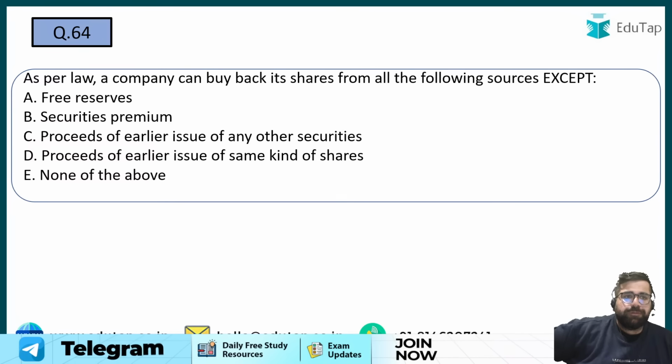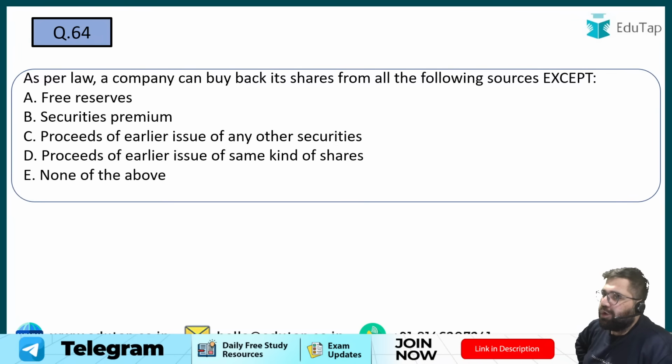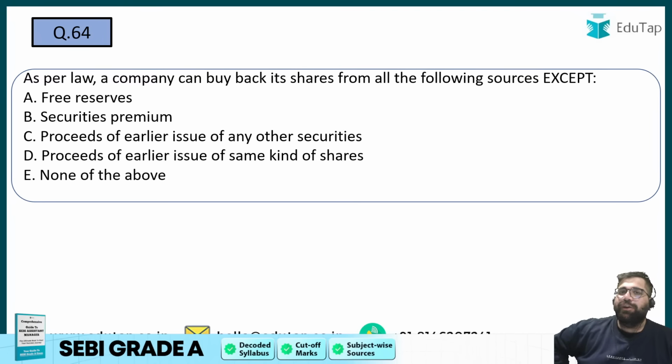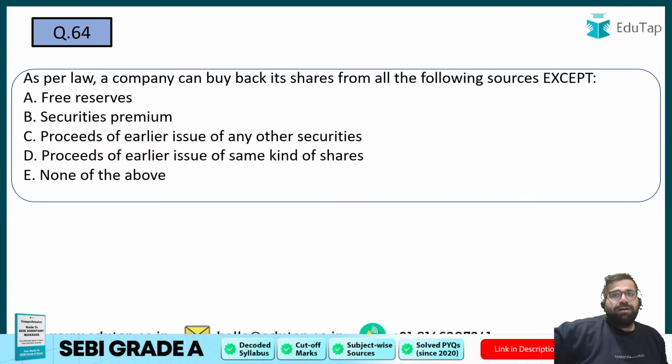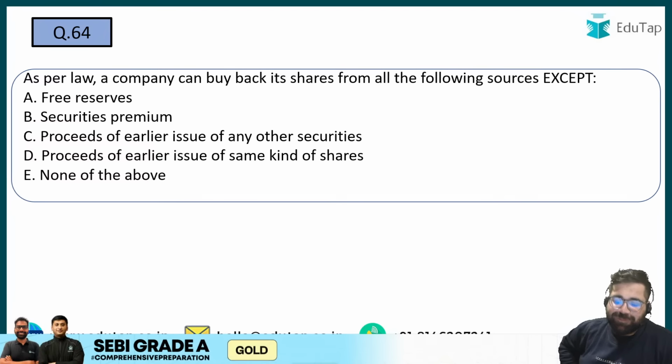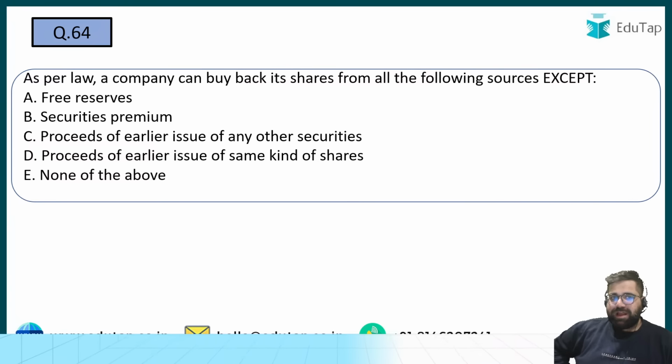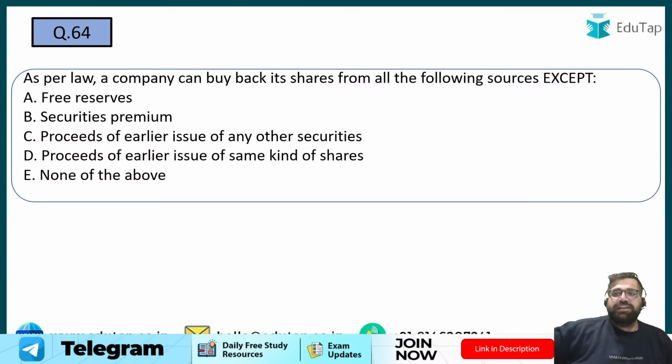Question number 64. As per the law, a company can buy back its shares from all the following sources except what? A good question. These questions are small, but they can trick you. Like what happened in that buyback question? Everybody was going for 12 months, but the correct answer was 6 months. Tell me, question number 64: as per the law a company can buy back its shares from following sources except one. You have to identify that one.